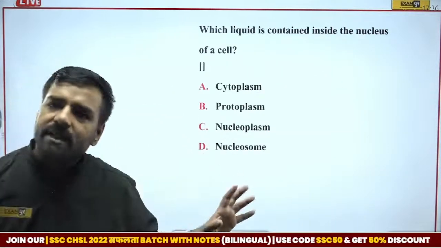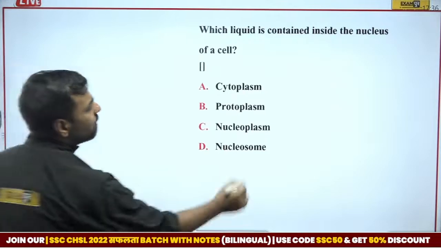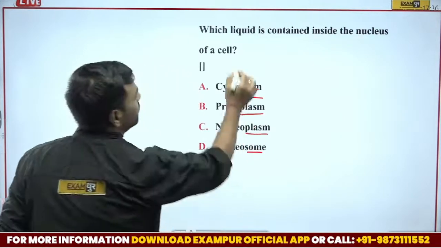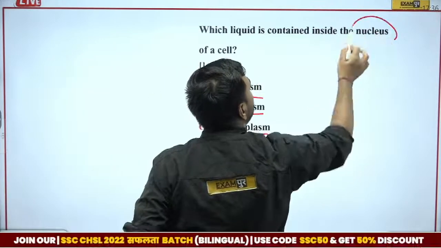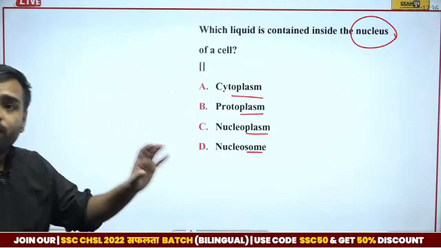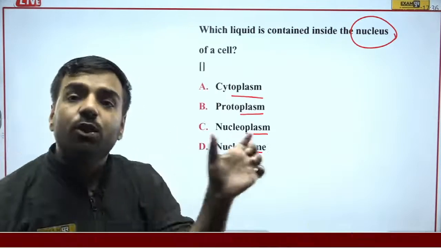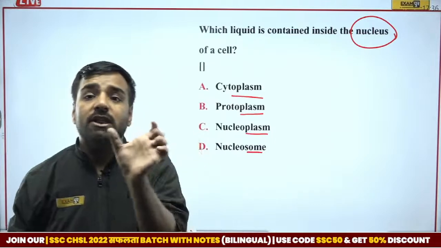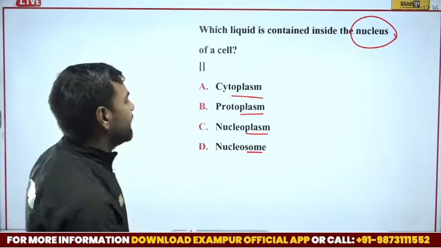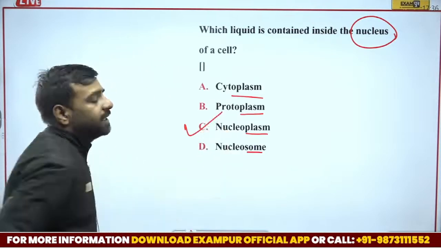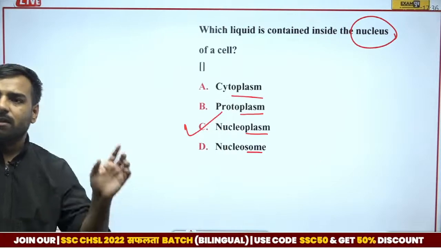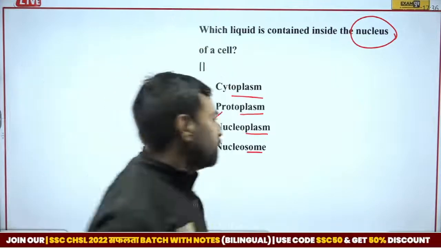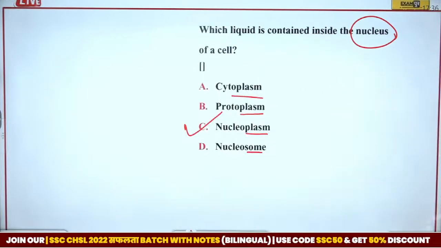I guess from the name itself it is clear. When we talk about plasm, we are talking about the liquid part. The liquid which is inside the nucleus, from the word nucleus we can relate it with nucleo. Nucleus, nucleo: liquid in the nucleus, nucleoplasm. So what is the correct answer? The correct answer is going to be option number C, that is nucleoplasm. Vikram? Okay, totally correct. Absolutely correct.